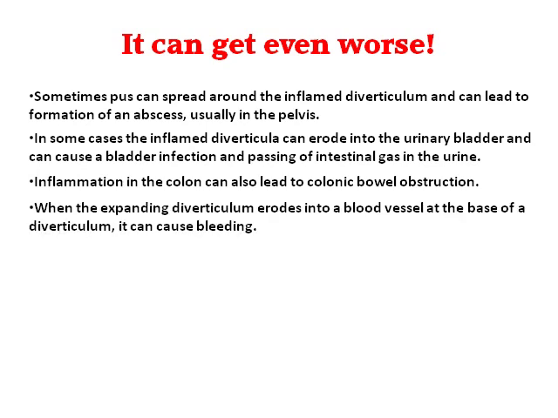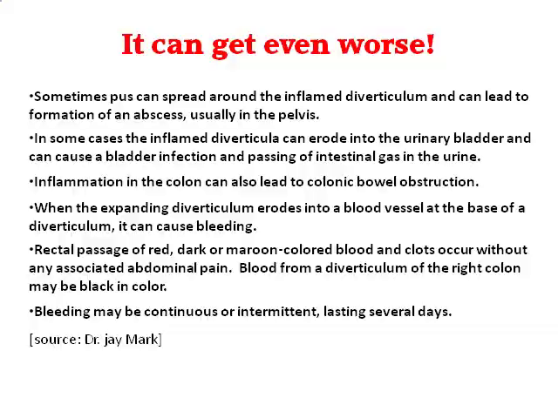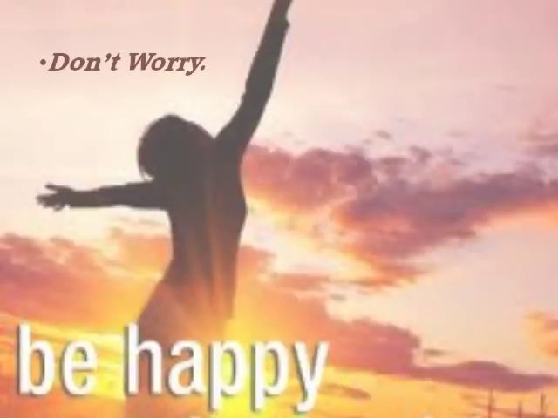When the expanded diverticulum erodes into a blood vessel at the base of a diverticulum, it can cause bleeding. Rectal passing of red, dark, or maroon-colored blood and clots occurs without any associated abdominal pain. Blood from a diverticulum of the right colon may be black in color. Bleeding may be continuous or intermittent, lasting several days.